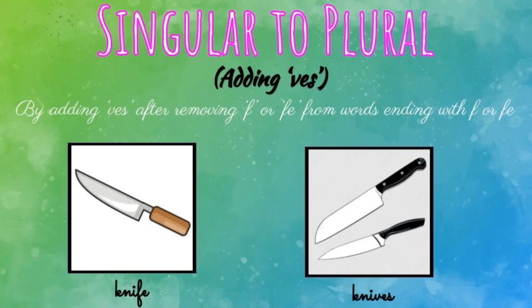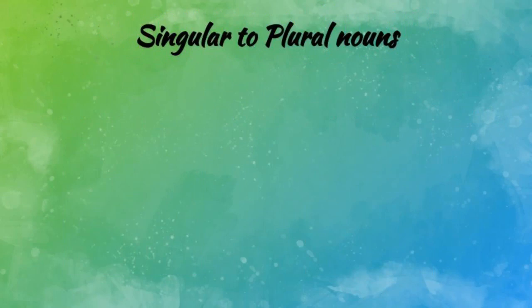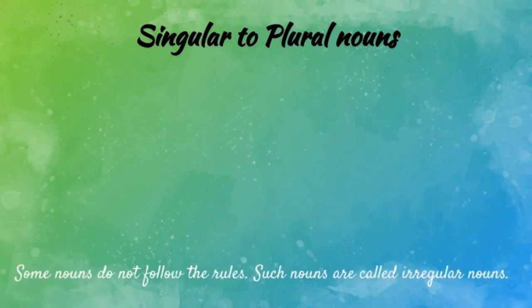Okay, just keep it in your mind. If a noun ends with the letter F or FE, we should add VES instead of F or FE. Students, some nouns do not follow these rules. Such nouns are known as irregular nouns. What do you mean by irregular nouns? Some words do not follow the above said rules. So these nouns are known as irregular nouns.